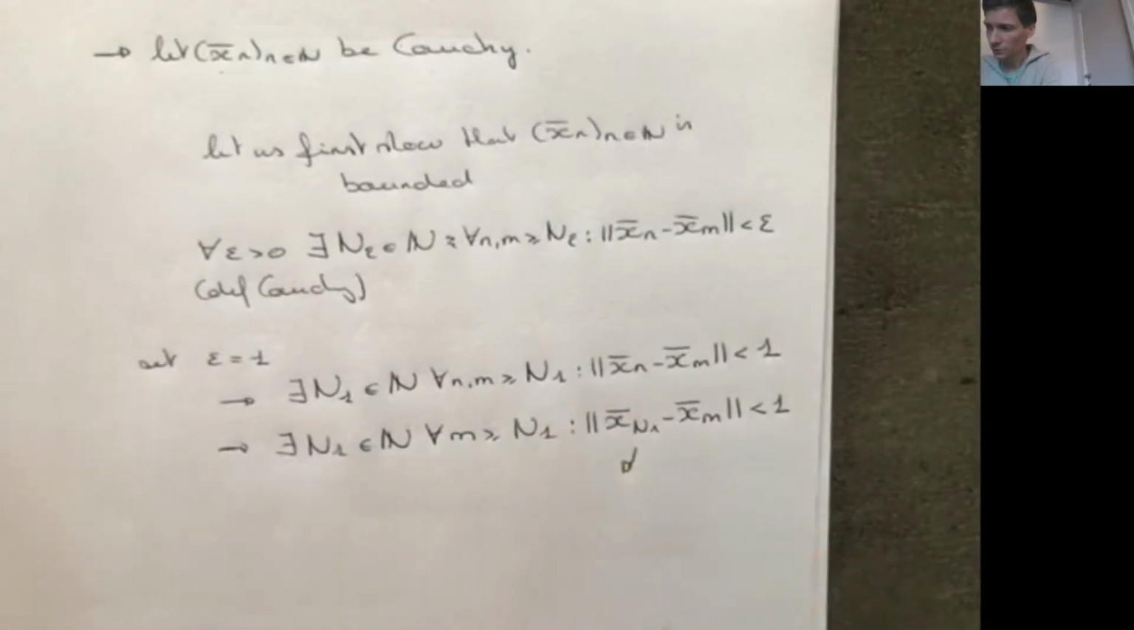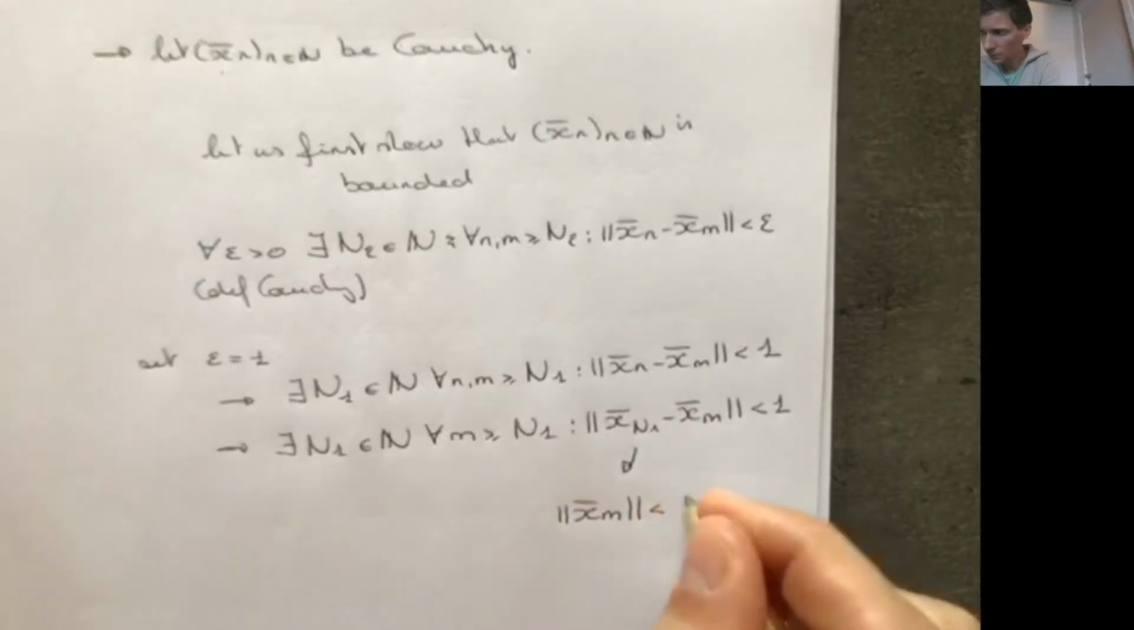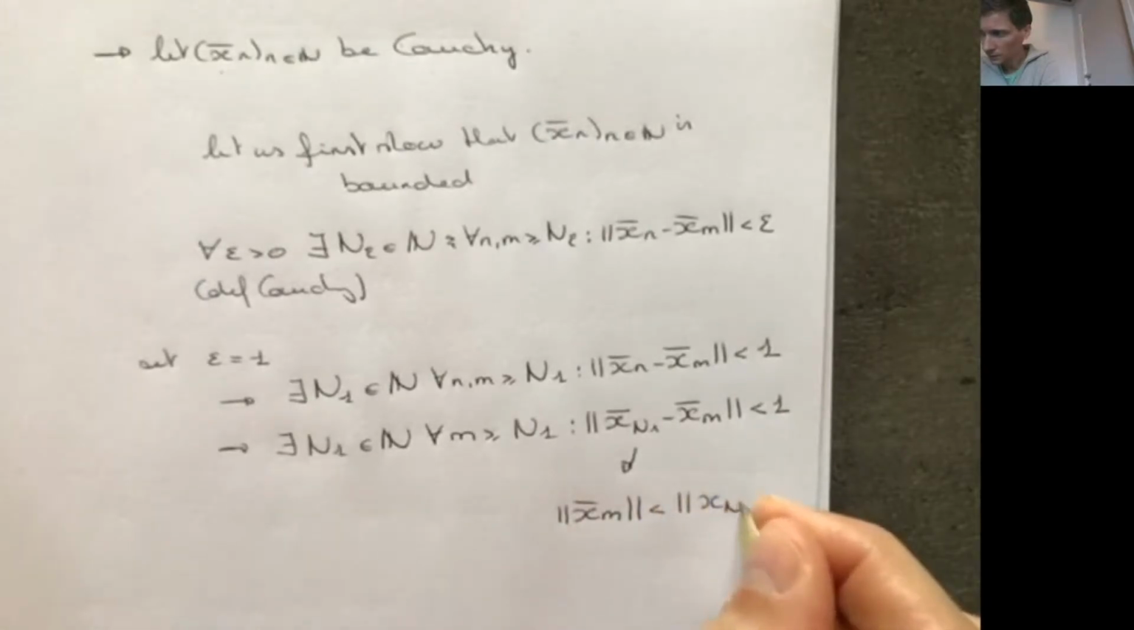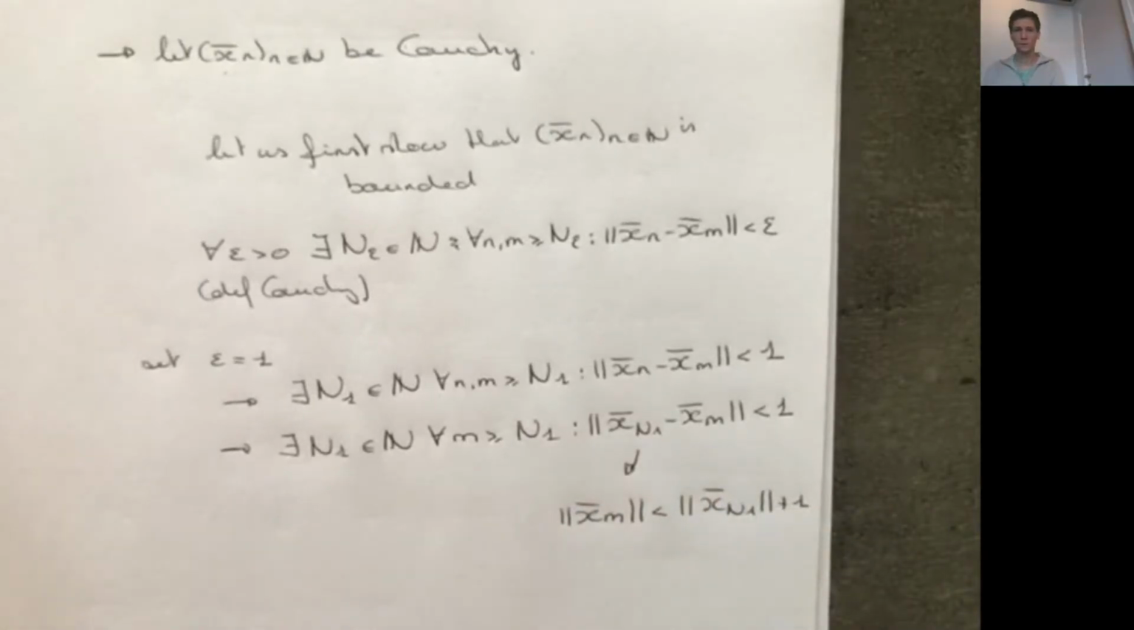And from this, it follows that the norm of xm is smaller than the norm of xn1 plus 1.